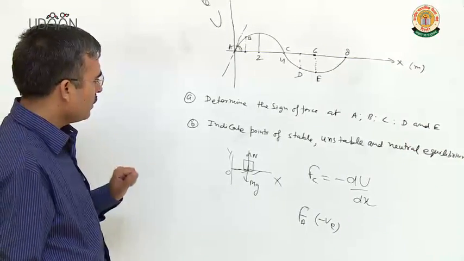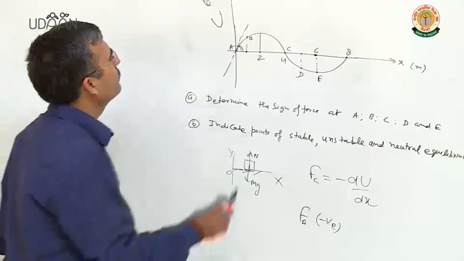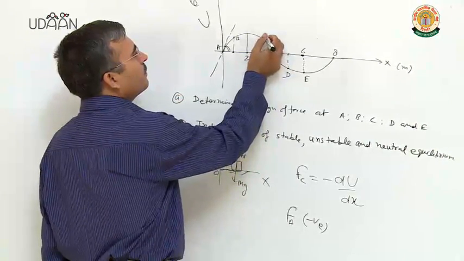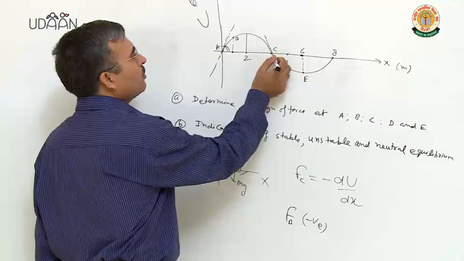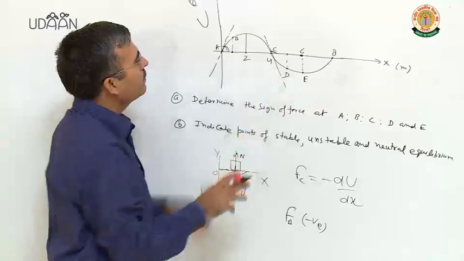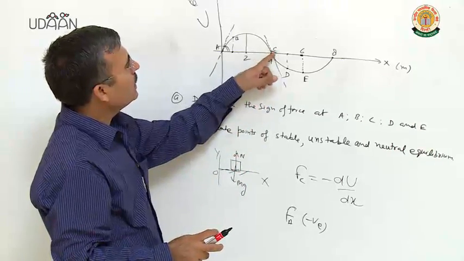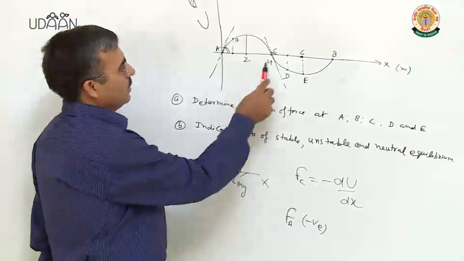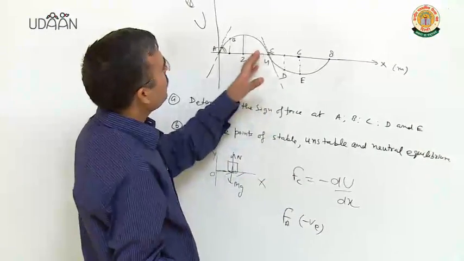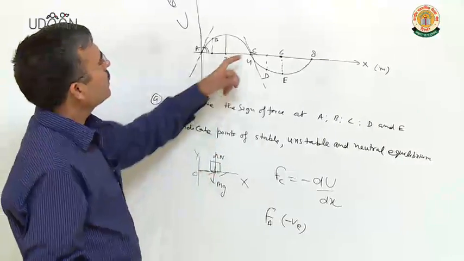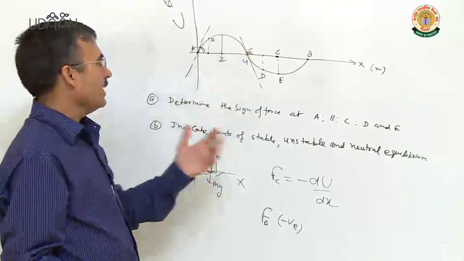Now let us think about point C. At point C, if you draw the slope, it makes an angle more than 90 degrees with the x-axis. So du over dx, the slope, is tan theta. The tan of an angle more than 90 is negative.